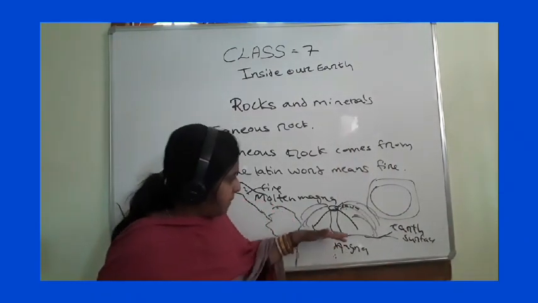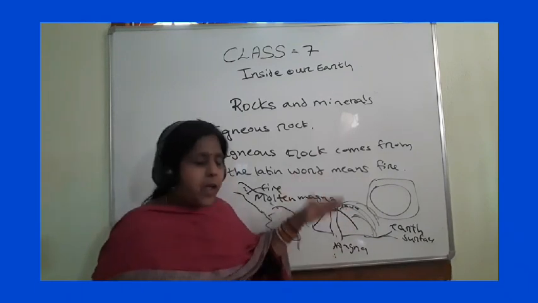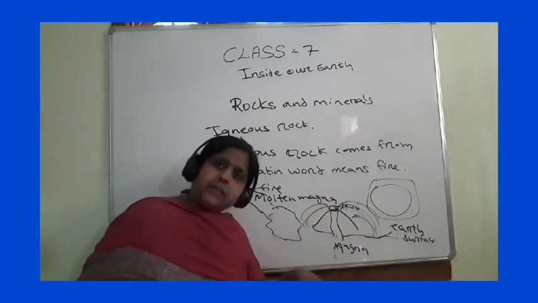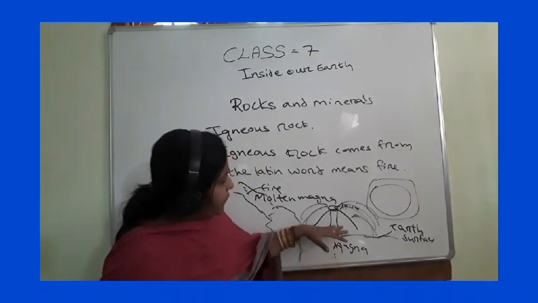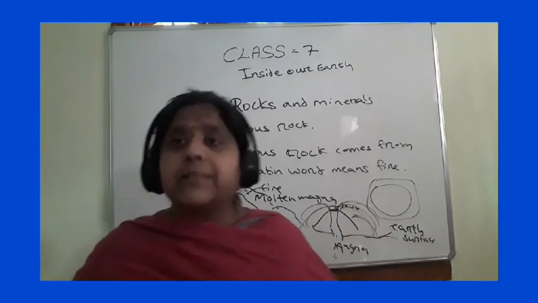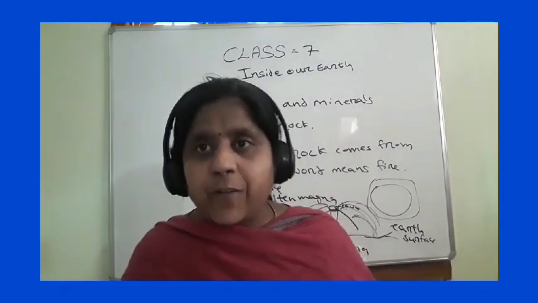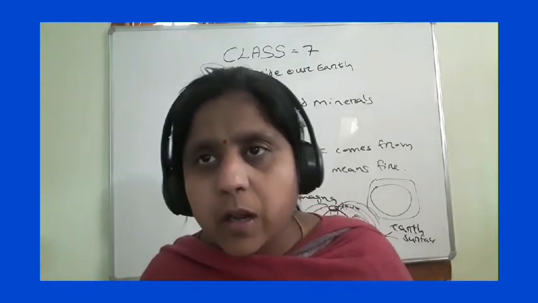This hot molten magma comes above because the temperature inside the earth is more and more hot. When it comes to the earth crust, it settles there, solidifies, cools and forms igneous rock.